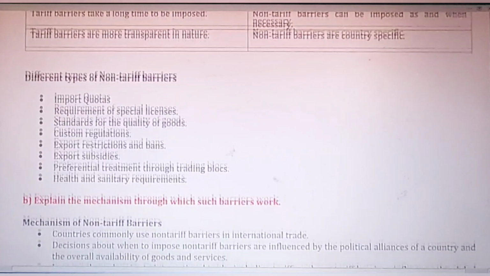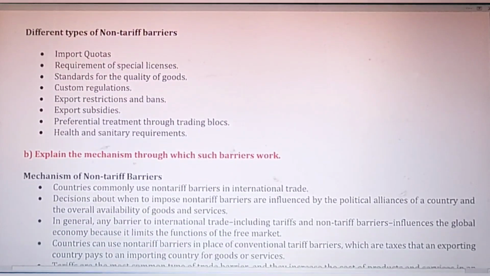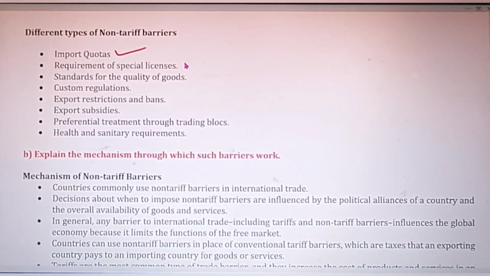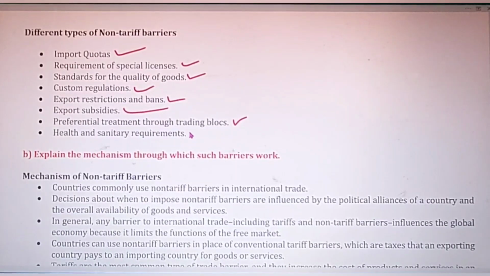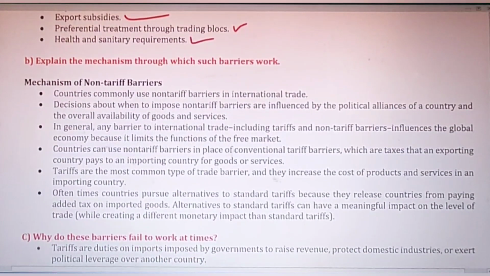Now different types of non-tariff barriers like import quotas, then we have requirement of different type of licenses, then standards set for quality of goods, custom regulations, export restrictions and bans, export subsidies, preferential treatment through trading blocks, health and sanitary requirements. So like this. Okay, let's move on to the next question.